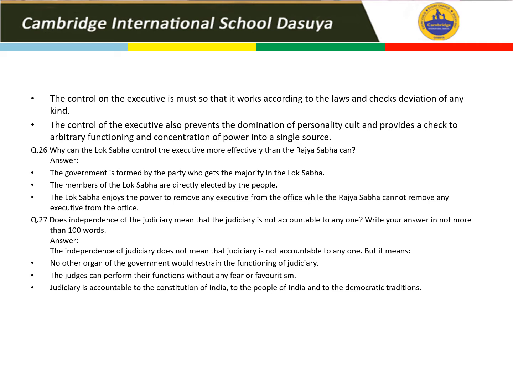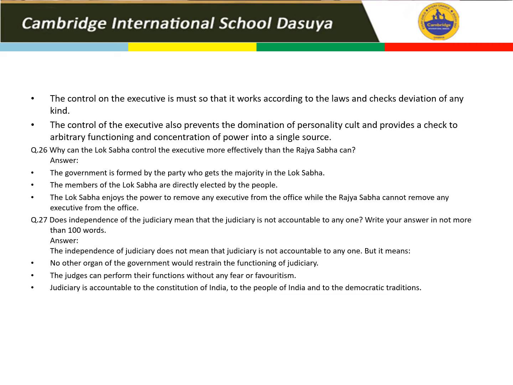Question number 26. Why can Lok Sabha control the executive more effectively than the Rajya Sabha can? The government is formed by the party which gets majority seats in Lok Sabha. The members of Lok Sabha are directly elected by the people. The Lok Sabha enjoys the power to remove any executive from the office, while the Rajya Sabha cannot remove any of them.